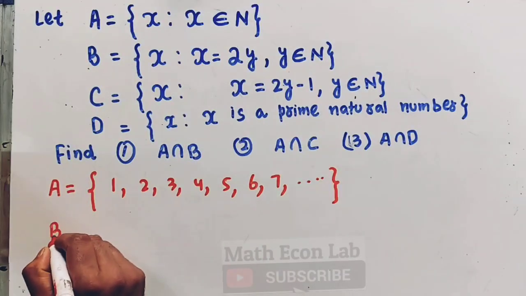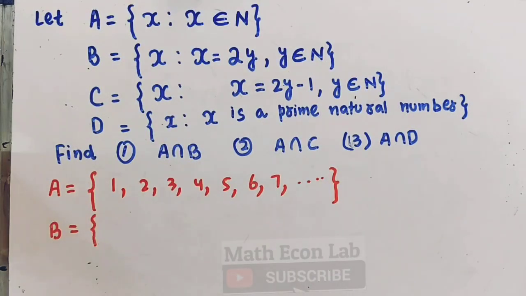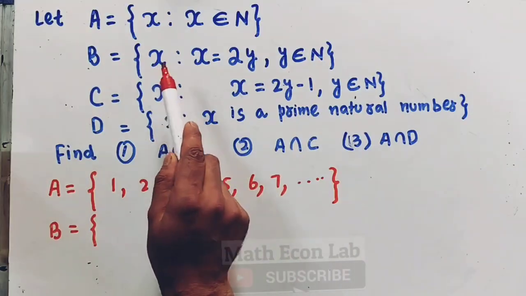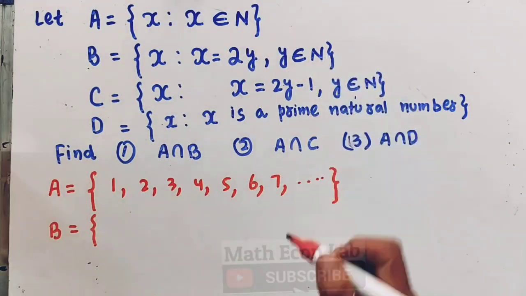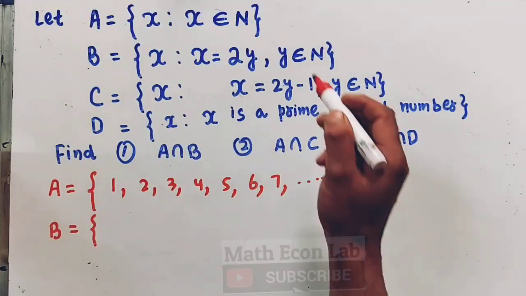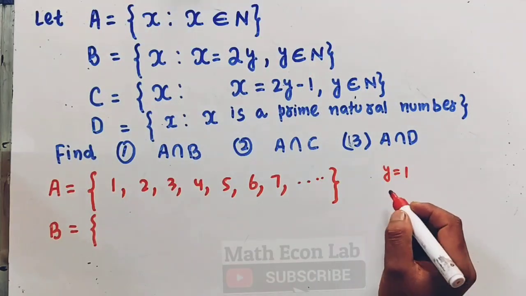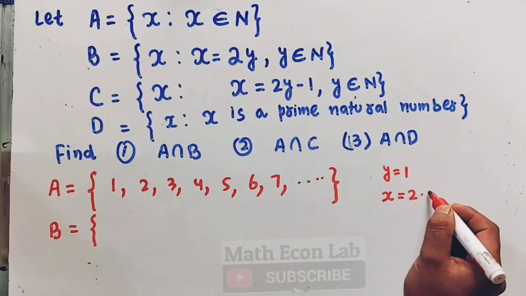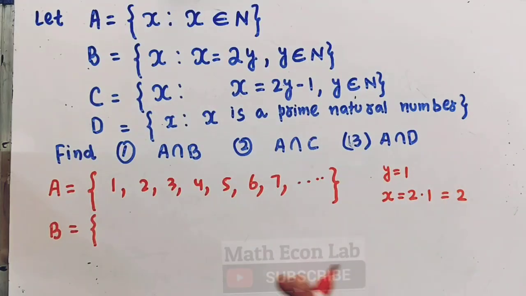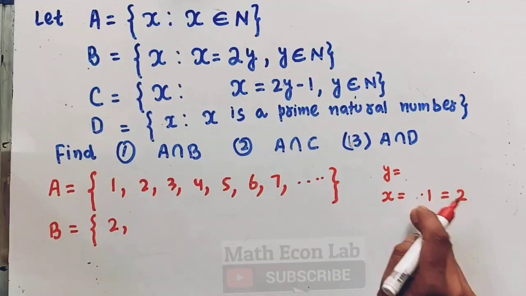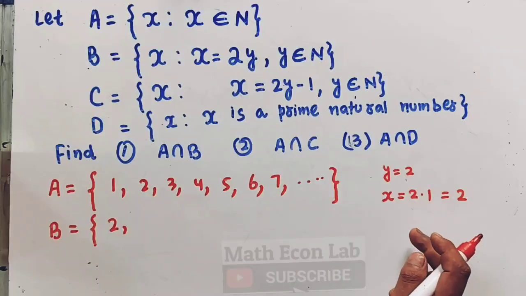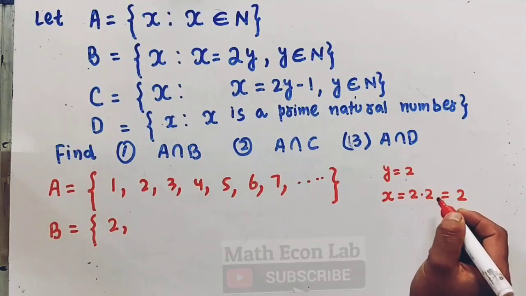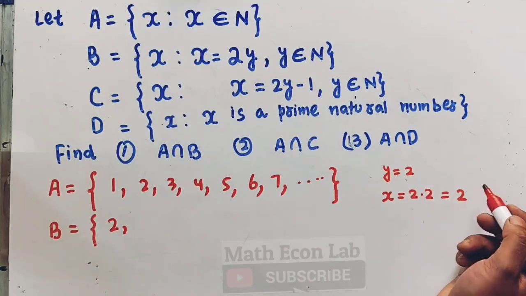Now set B, the condition is that it contains all x such that x is equal to 2y where y is a natural number. So natural numbers start from 1. When y is equal to 1, x will be equal to 2 into 1, which is equal to 2. So the first element will be 2. Then when y is equal to 2, we will have 2 into 2 which is 4.